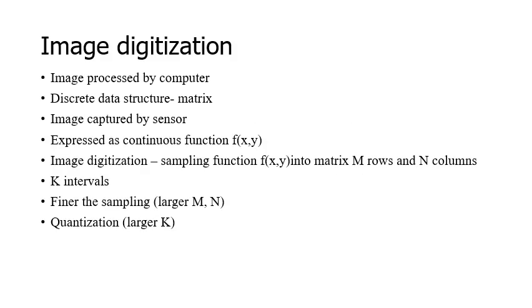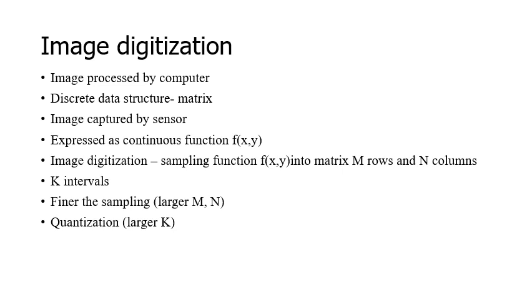As you know, an image is a two-dimensional signal, right? When we speak of an image, it needs to be processed by a computer. If it has to be processed by a computer, then the image has to be digitized, so it should be in a digital form. It must be represented using an appropriate discrete data structure, so we need to represent it mathematically. The discrete data structure which we use for an image is nothing but a matrix. An image is two-dimensional, so you can imagine an image having a lot of rows and a lot of columns. That is nothing but a matrix.